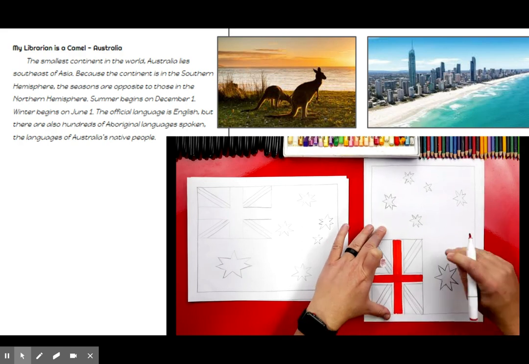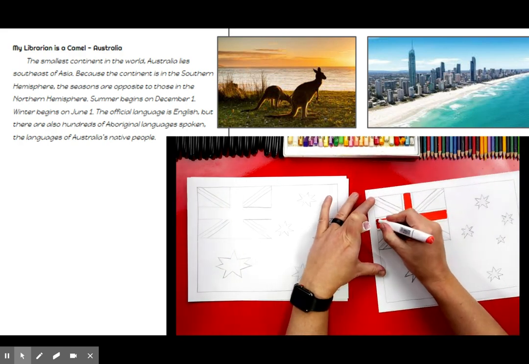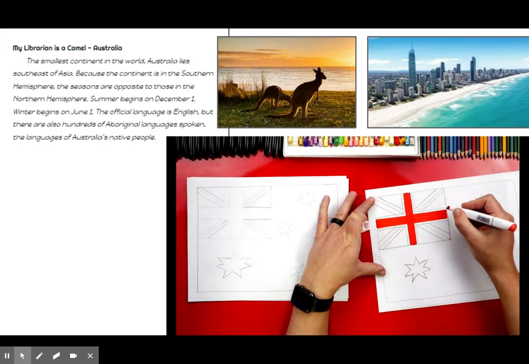Now this, I'm going to give you this marker so that you can, we only have one red marker right now, huh? So we got to share it.